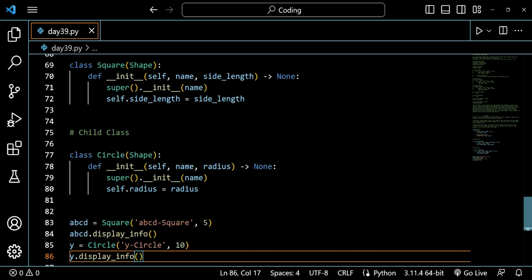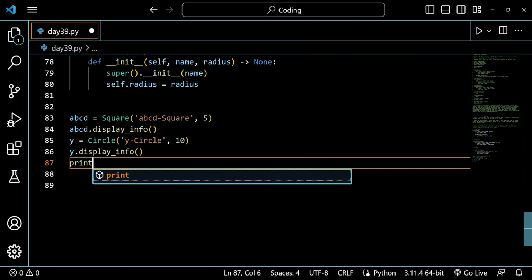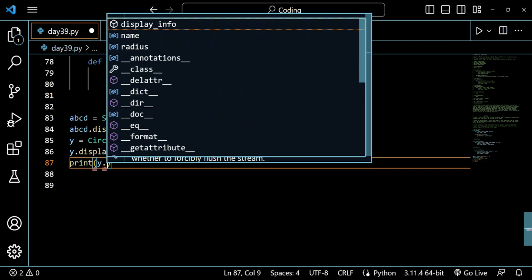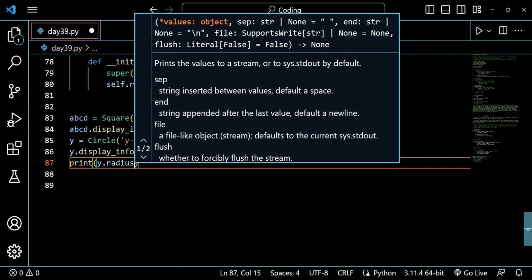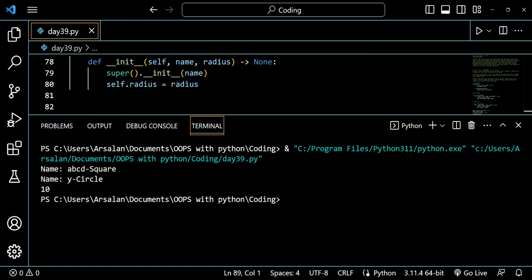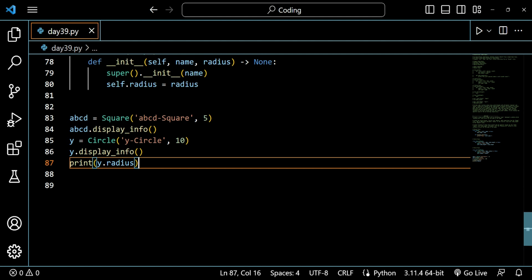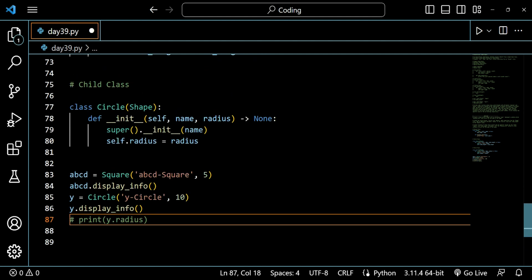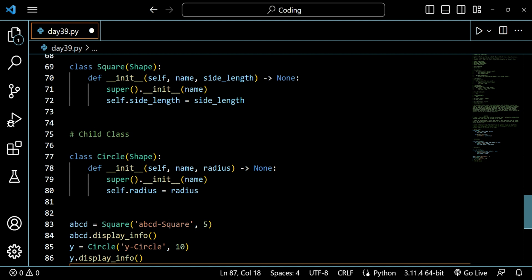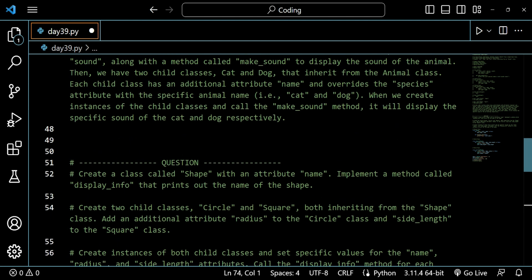If you want to print the radius, you can just write print y dot radius and run this code. You will get the value 10 here because it's the radius. So I hope that you have understood the concept of hierarchical inheritance, and you were able to follow this tutorial. In the upcoming tutorials, we will be discussing more questions, and then you will get more understanding of this concept of hierarchical inheritance.